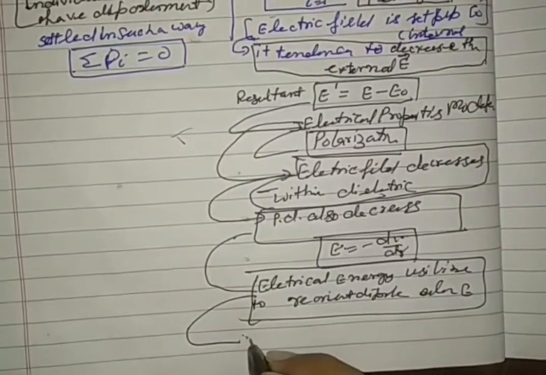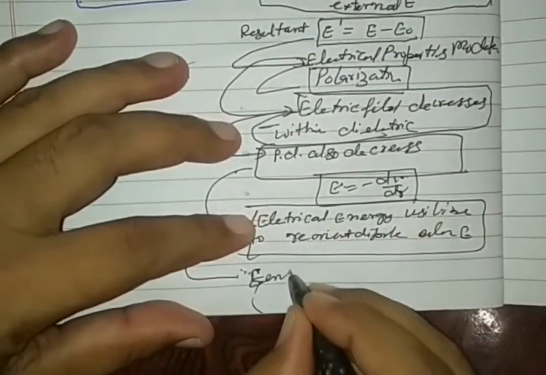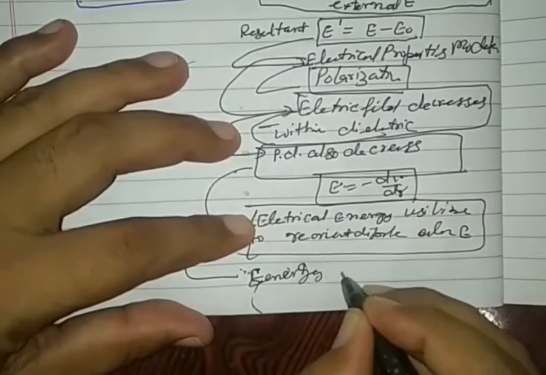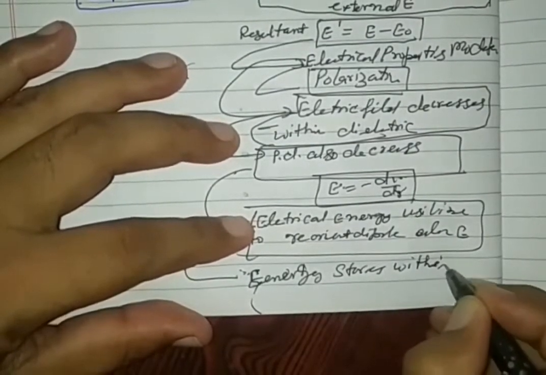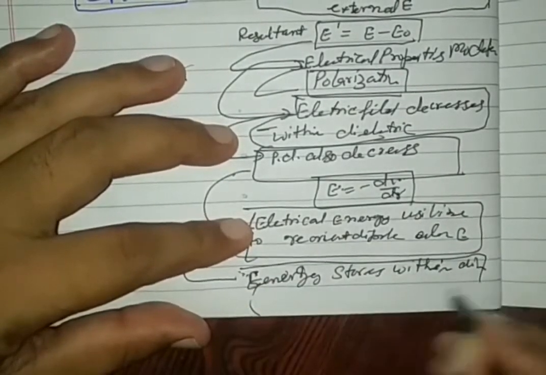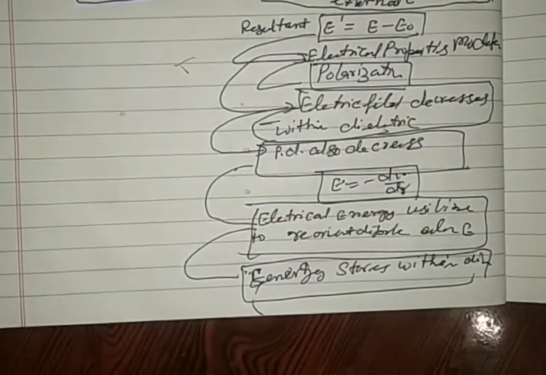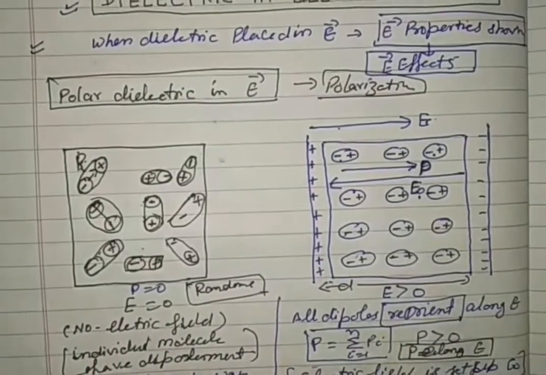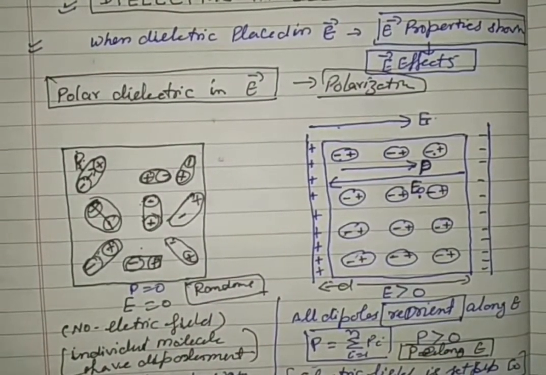And it stores this energy within the dielectric. So this energy is stored in the dielectric, in the capacitor. See the parallel plate capacitor, and between the plates it is called the dielectric. So electrical energy is stored.